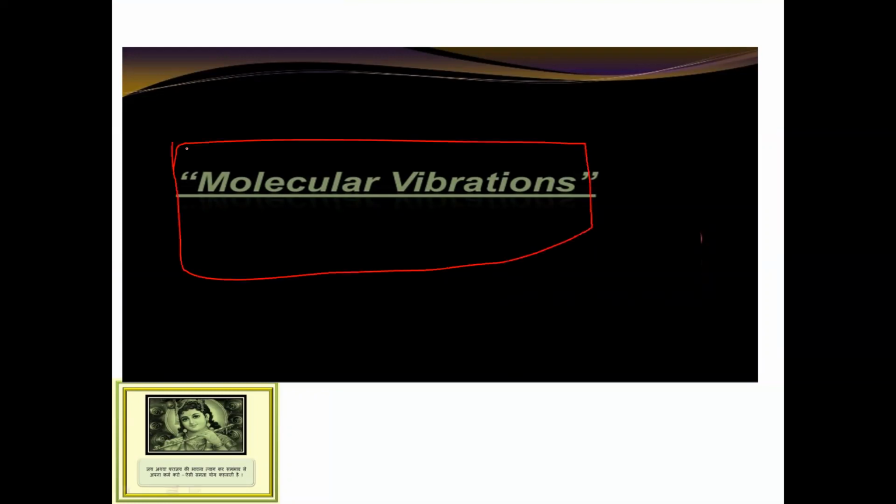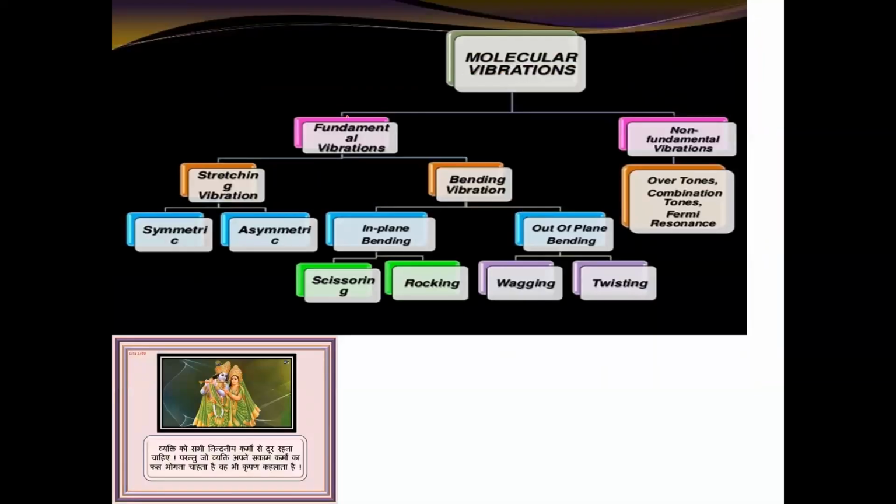It is the principle by which a molecule vibrates. Molecular vibration may be of two types. First, it is divided into fundamental vibration and non-fundamental vibration. Fundamental is further divided into stretching and bending. Stretching can be either symmetric or asymmetric, and bending vibration may be either in-plane bending or out-of-plane bending. In-plane bending is further divided into scissoring and rocking. Out-of-plane can be divided into wagging and twisting.